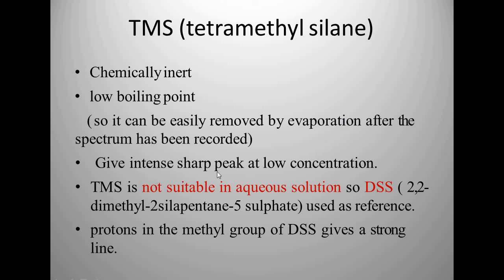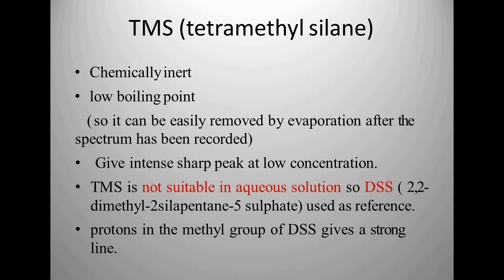Then it gives a sharp intense peak even at a very low concentration, because it is inert and does not react with the substance, but in a very low concentration it gives you a sharp signal.